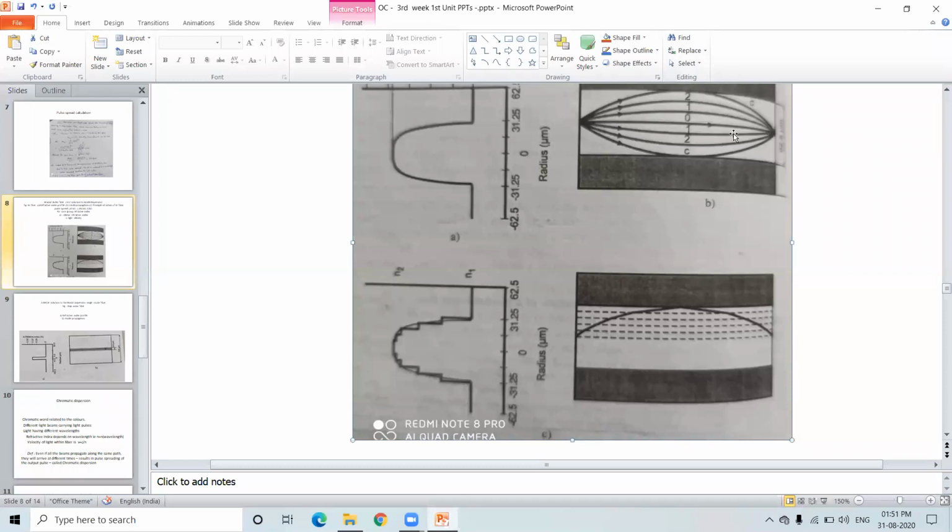So more or less, how can we increase this? That we are going to see. We are going to see how we can increase the velocities. That's what we'll see in the next class. So I'm stopping the lesson here. If you have any doubts, you can ask. Otherwise, I can close the lesson here.